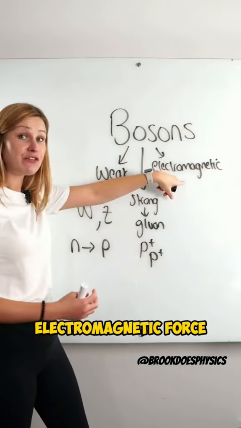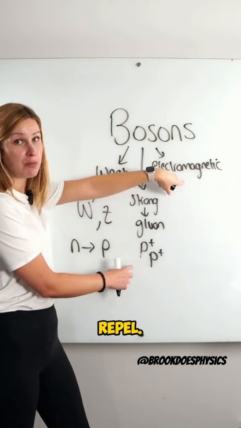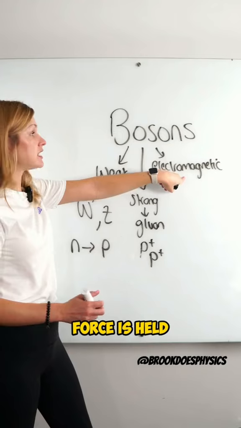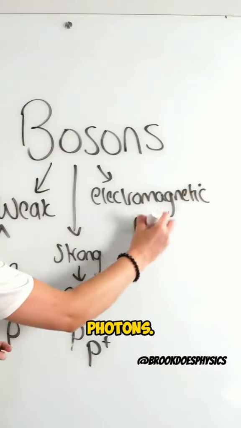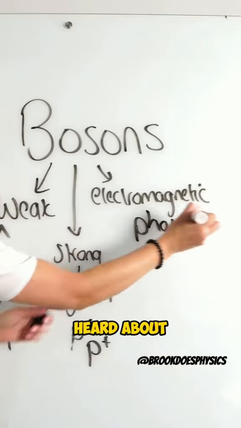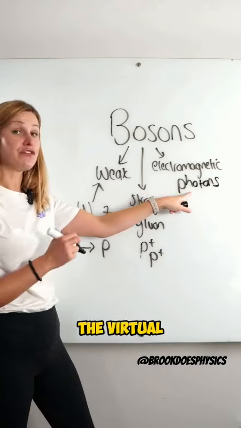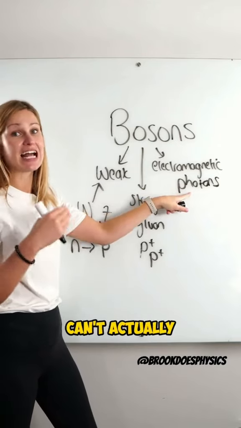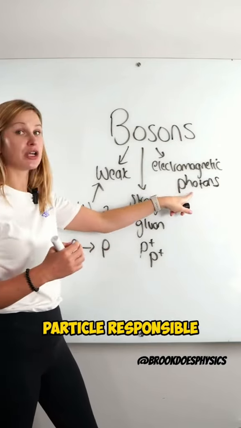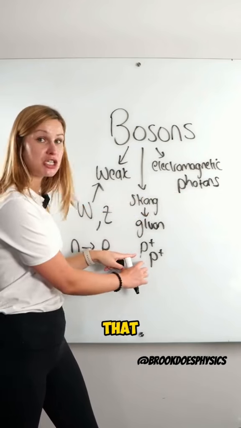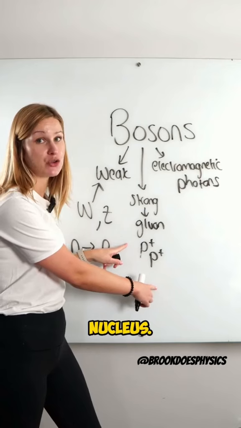And then the electromagnetic force is what's causing these to want to repel. So the electromagnetic force is carried by the bosons called photons. But photons you've heard about before because of light, and here it's actually the virtual photon. So what that means is we can't actually detect it yet, but it's the exchange particle responsible for the repulsion that wants to happen between these 2 protons in the nucleus.